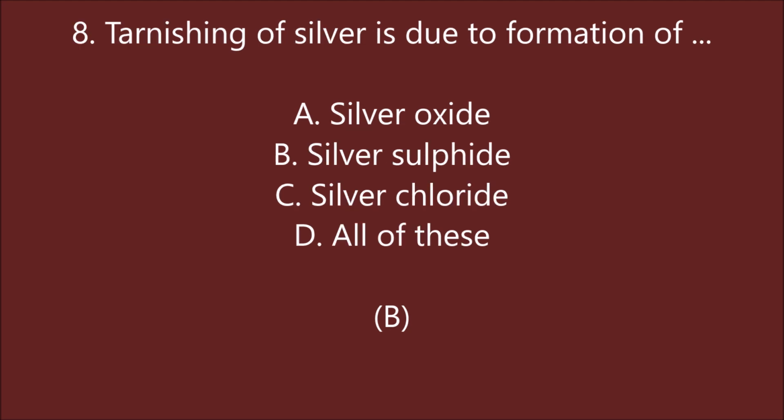Tarnishing of silver is due to formation of silver oxide, silver sulfide, silver chloride, all of these. B is the right answer, that means silver sulfide. Its chemical formula is Ag2S. Next question.